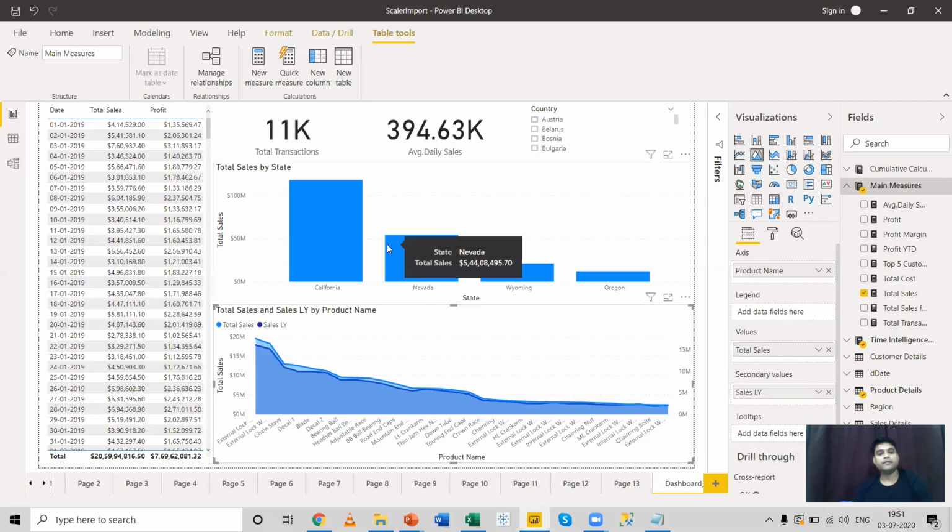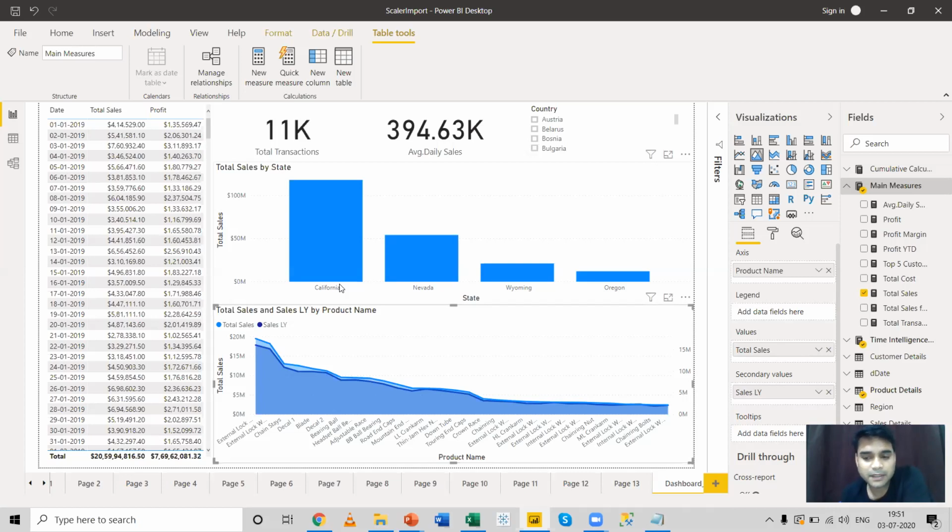Fine. So we have created a simple dashboard keeping in mind all the measures that we have created mainly. We have also applied a slicer over here. Now slicer is a type of filter. Now what is the difference between slicer and filter? I'll be talking about that in a few seconds. Now this is a simple dashboard which contains a lot of visuals in a single interface.